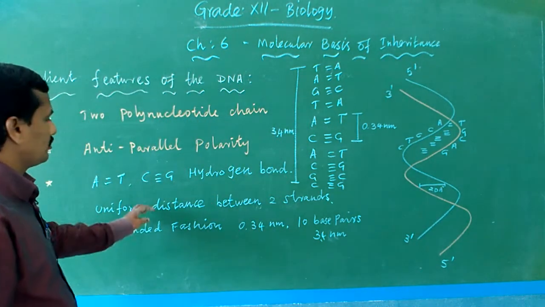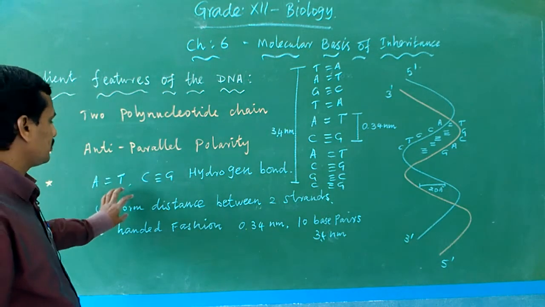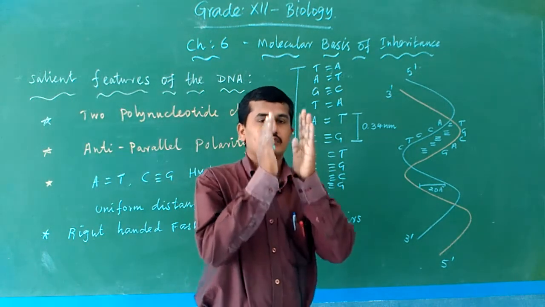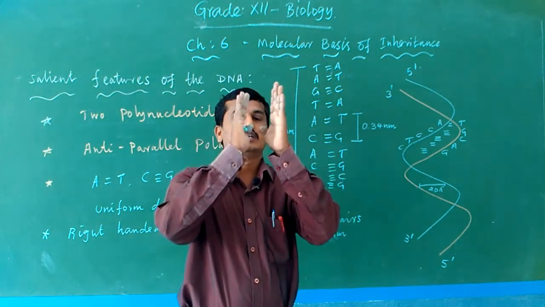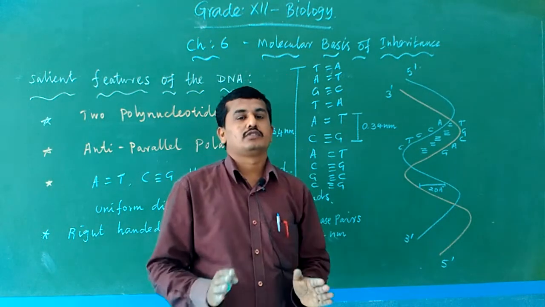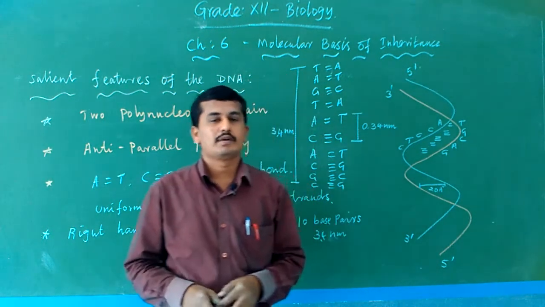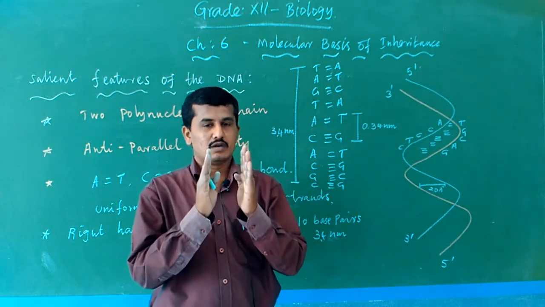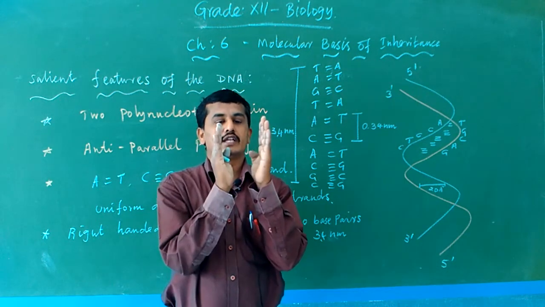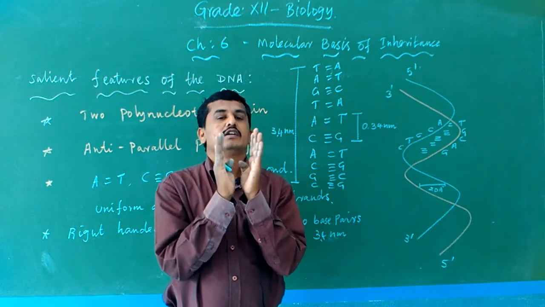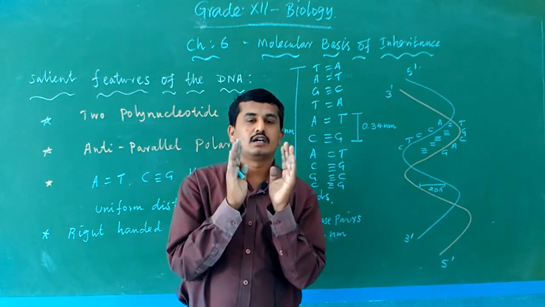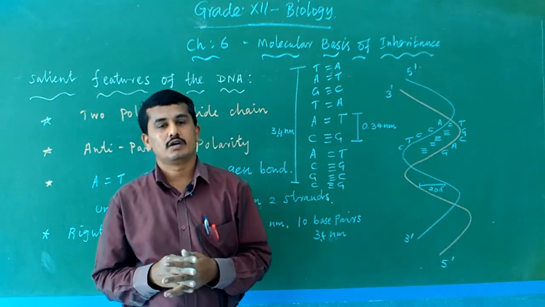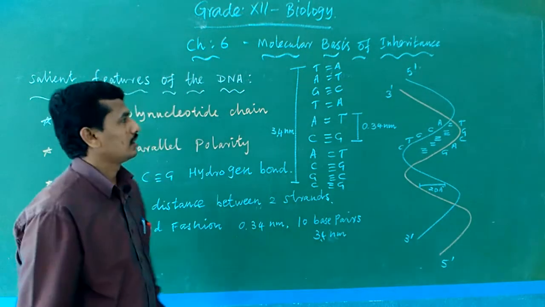Okay, and the distance is uniform. Why? Due to the hydrogen bonds between adenine and thymine, a uniform distance is maintained, because the DNA is uniformly arranged and only then does it have a proper helical structure. Otherwise, an improper helical structure may result. So the distance between one nucleotide and another is maintained, and hydrogen bonds are present for the purpose of maintaining a uniform distance between the two polynucleotide chains.